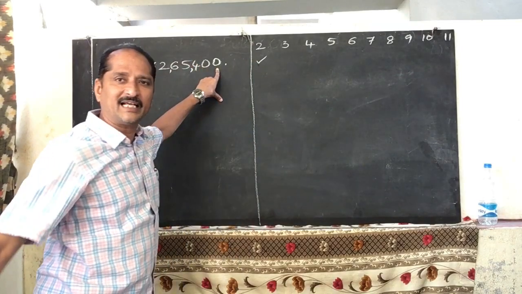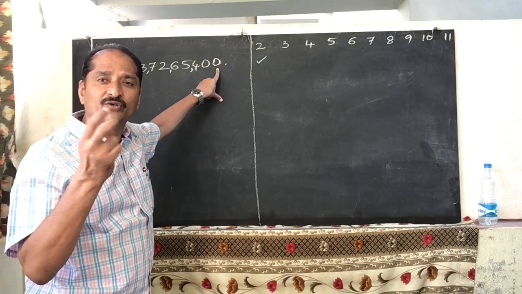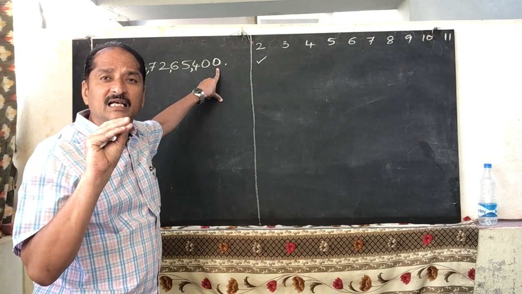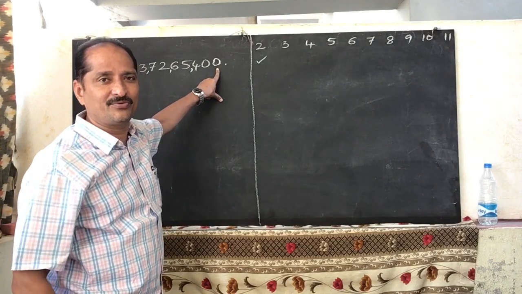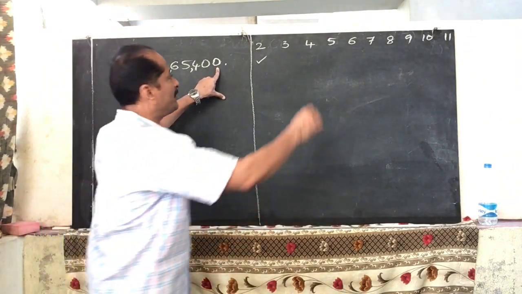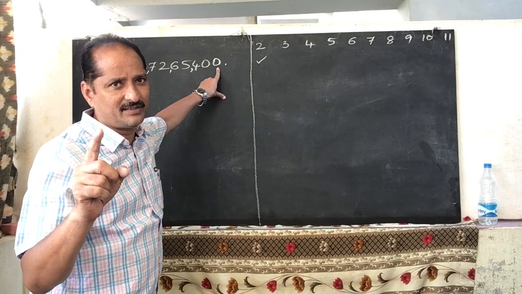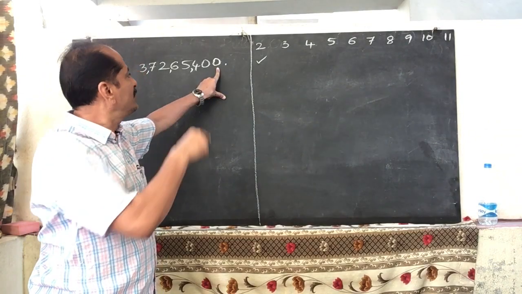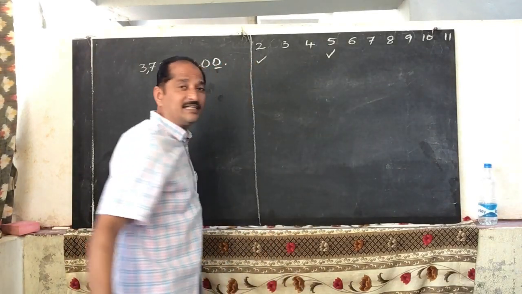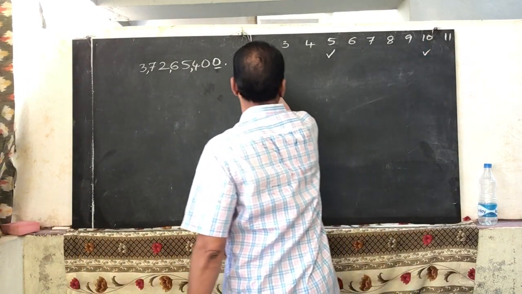So, tick mark. Next, take the other. Divisibility of 2, divisibility of 5 and divisibility of 10 we decide by checking the units place. Now, this number is divisible by 2. Is it divisible by 5? What is the divisibility rule of 5? If the unit digit is 0 or 5, then that number is divisible by 5. Here the unit digit is 0, so this is divisible by 5 also. Since the unit digit is 0, it is divisible by 10 also. So like this you can check.